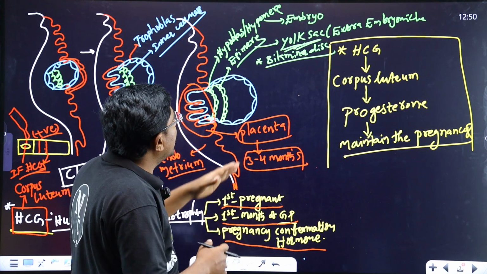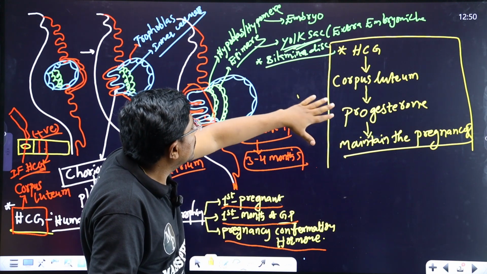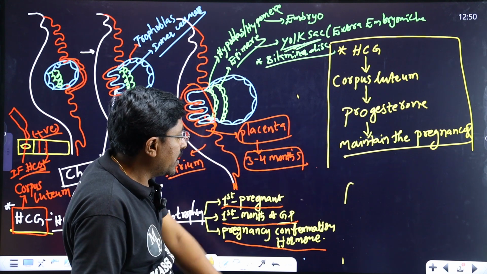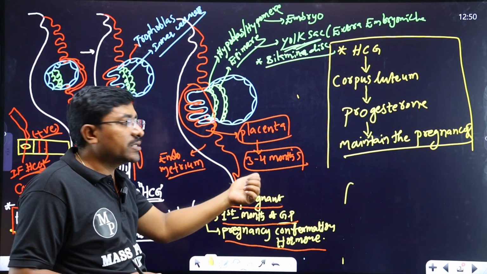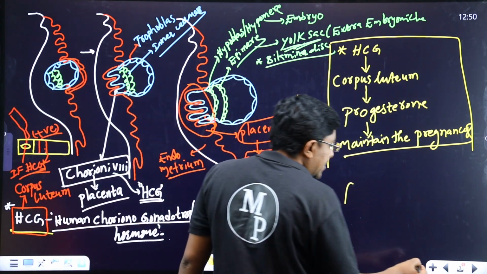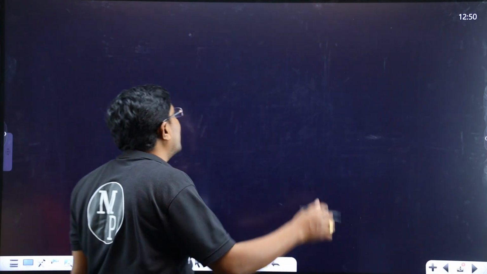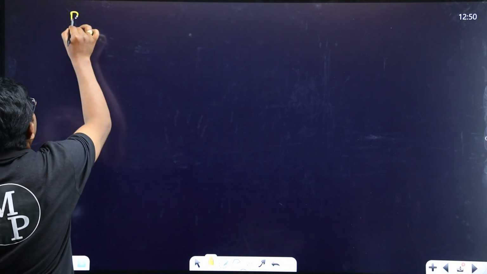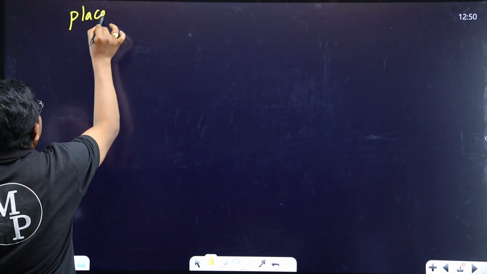This is the important point regarding this information. Clear? After that, we will discuss the placenta formation.